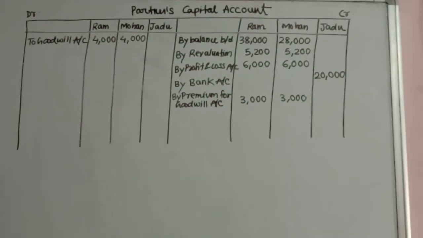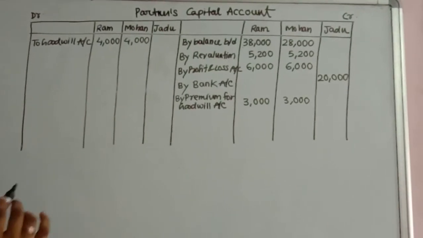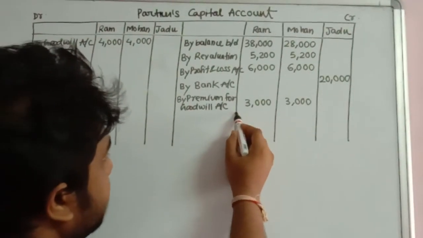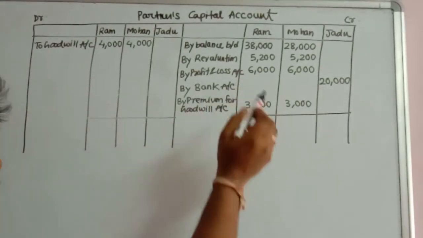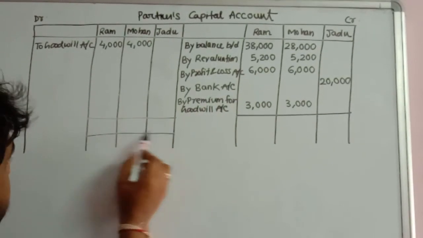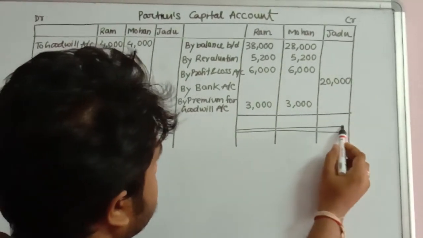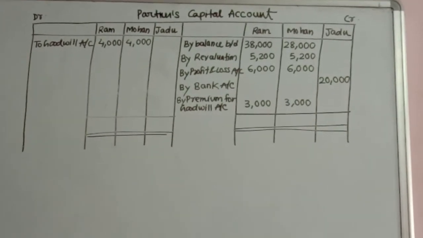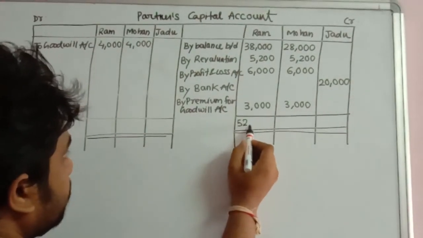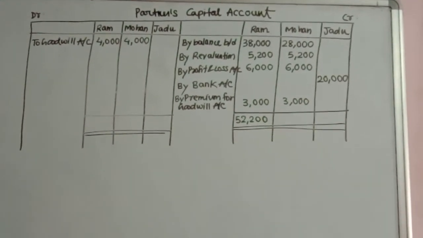So these are the adjustments related to the partners capital account. Now what we will do is add both the sides. Obviously the amount on the credit side is more, so the balance will appear on the debit side. If you add up all the amounts on the credit side, for Ram you get 52,200. For Mohan, if you add all the amounts, you get 42,200.